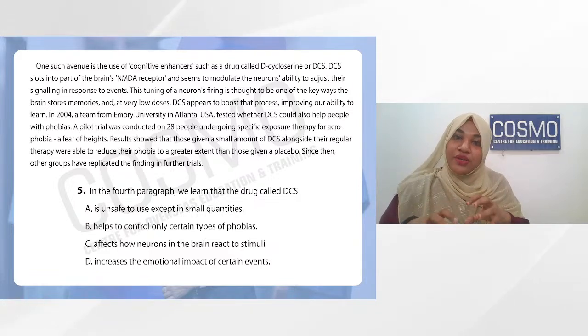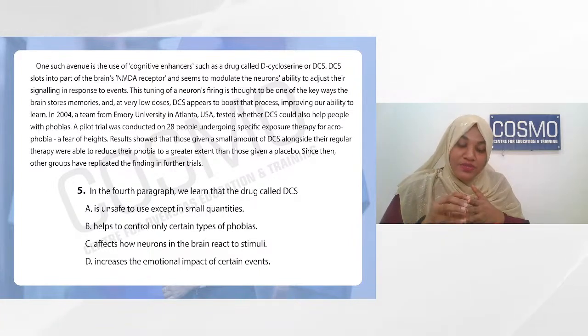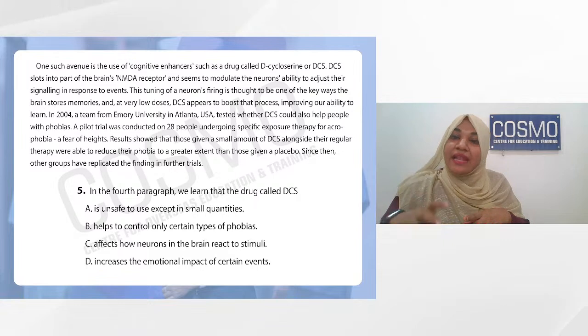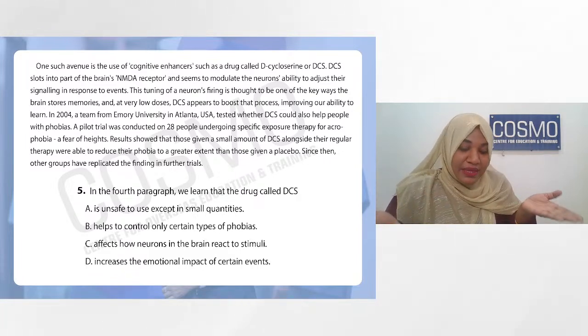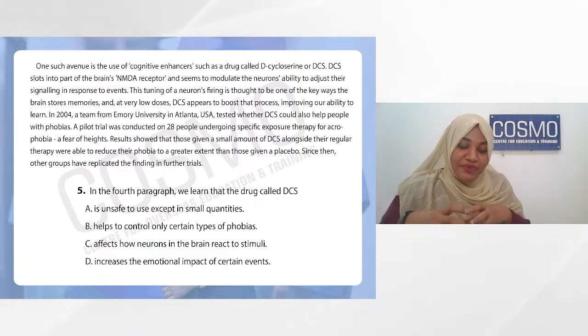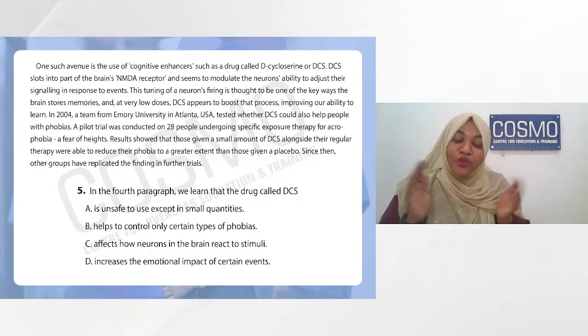So this tuning, we're talking about a neuron here. This tuning of a neuron's firing is thought to be one of the key ways in which the brain stores memories. And at very low doses, DCS appears to boost that process. It improves our ability to learn. So in 2004, a team from Emory tested whether DCS could also help people with phobias. A pilot trial was conducted on 28 people undergoing a specific exposure therapy for acrophobia.